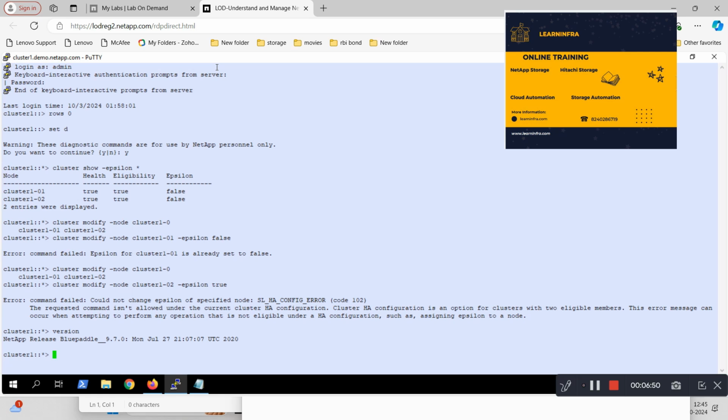Okay, because in a two node cluster, in one HA pair, both the cluster nodes are connected to the same disks because we have crisscross connections. So in case of failure, the remaining node will take over all the operations. Suppose one disk shelf is directly connected to node one, like here cluster 101. When that node is down, the other node will have connectivity to the disk shelves, or the disks owned by node one. So when failure happens, the remaining node which is online will take over all the operations, everything will migrate there, and it will become the RDB master node. Okay, so this is how it happens.